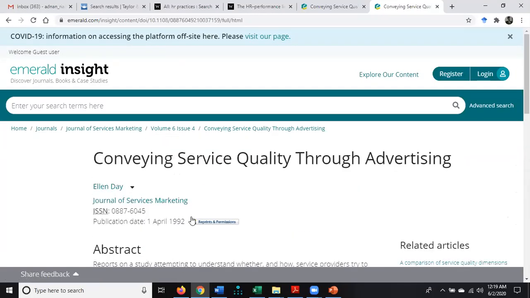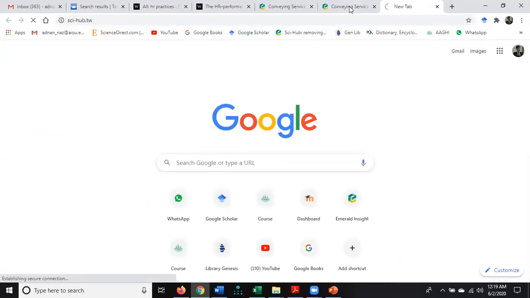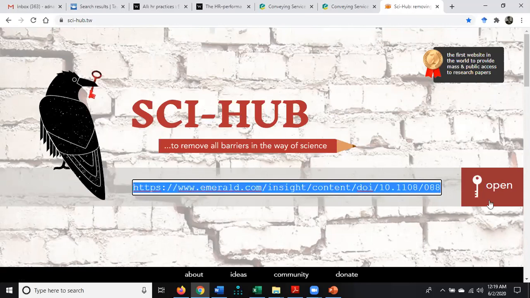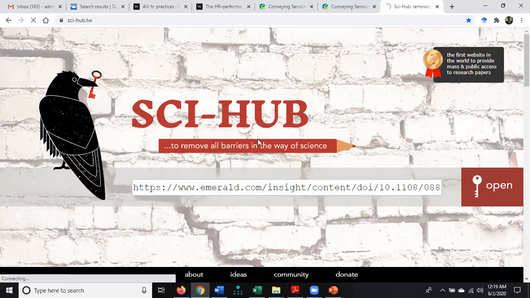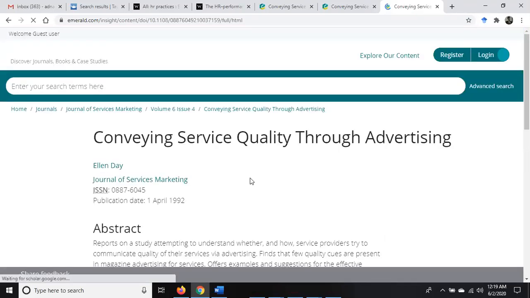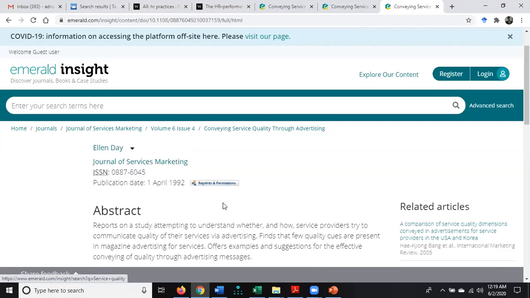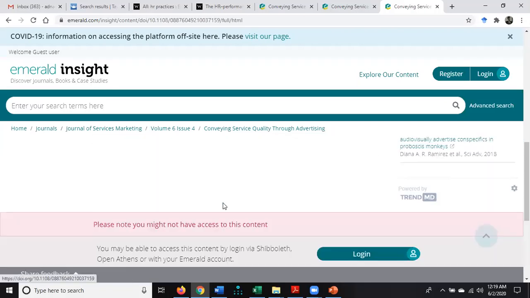All right, students, now you can see I can't download the paper from Emerald through Science Hub, and here is an issue. So this access is still not available through Science Hub.